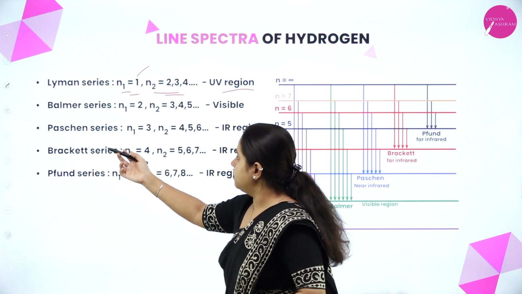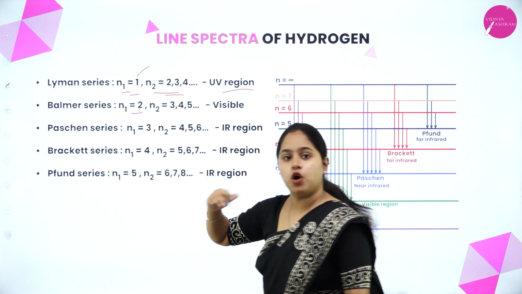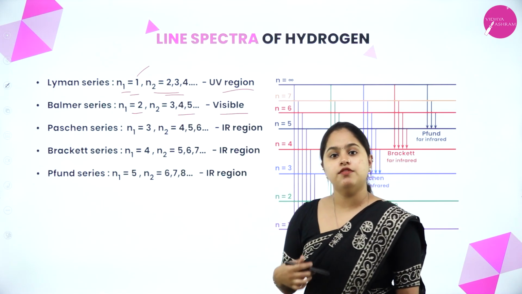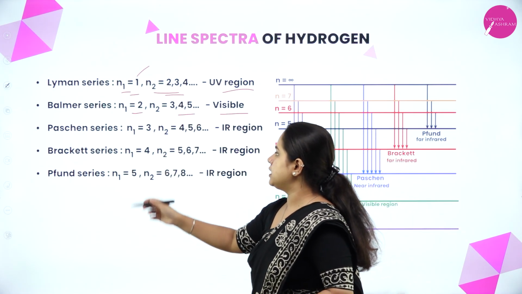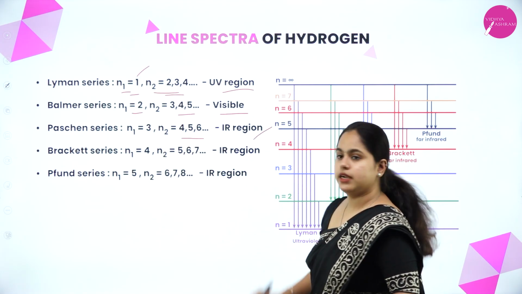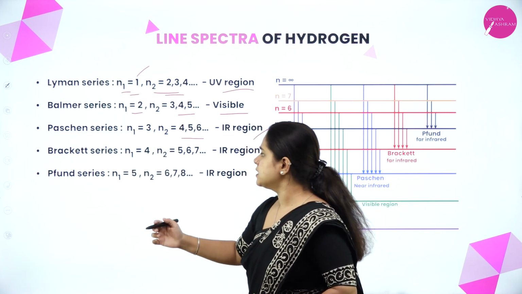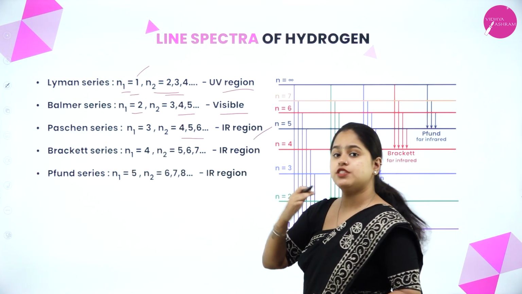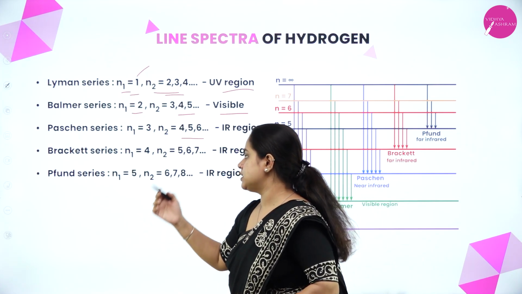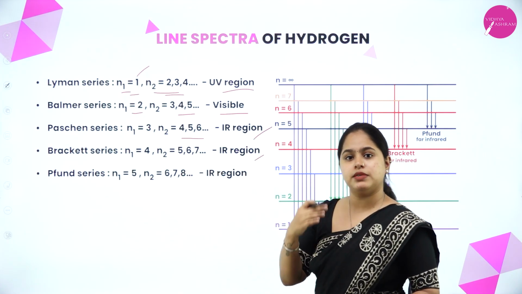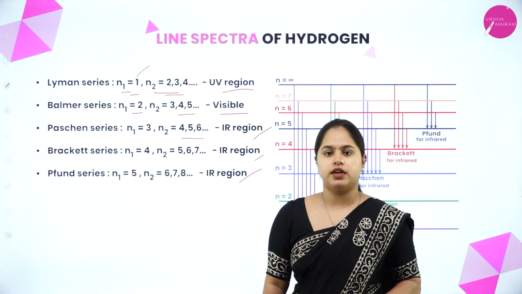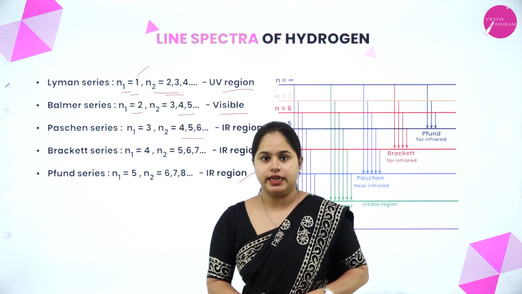Balmer series, n1 is equal to 2, and from any higher energy state it falls back to 2, comes under visible region. Now Paschen series, n1 is equal to 3, n2 can be 4, 5, 6, etc. It comes under IR region. Brackett series, n1 is equal to 4 and n2 is 5, 6, 7, etc. comes under IR region. And Pfund series, n1 is equal to 5 and n2 can be 6, 7, 8, any values. It comes under infrared region. So I hope it is clear.